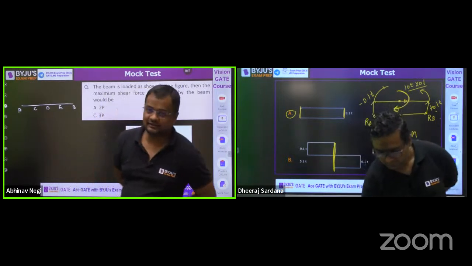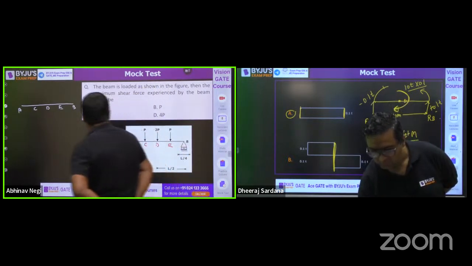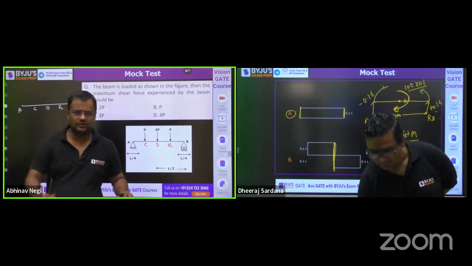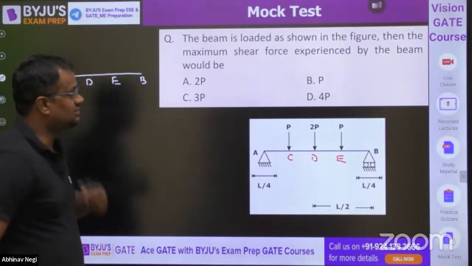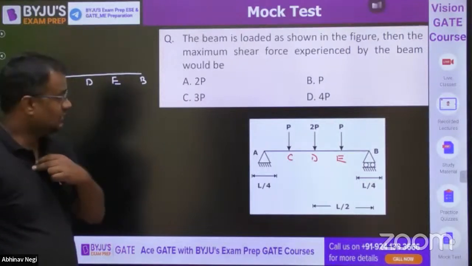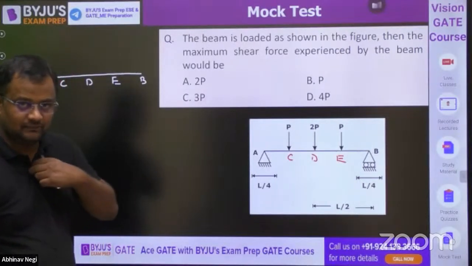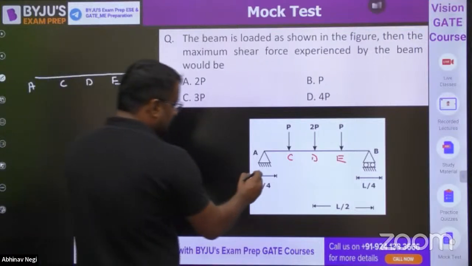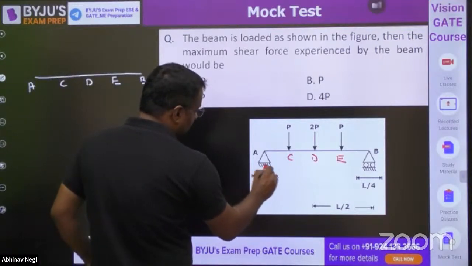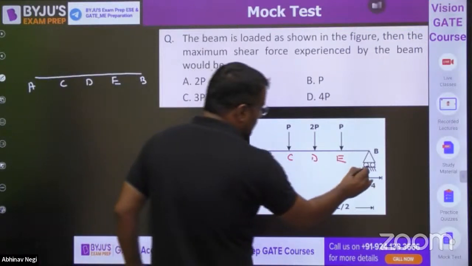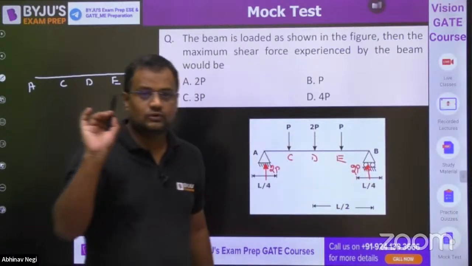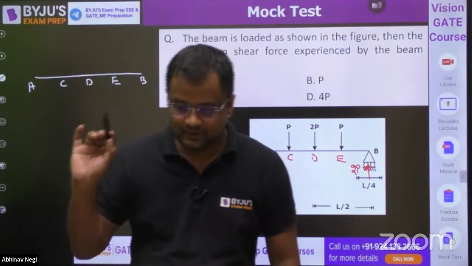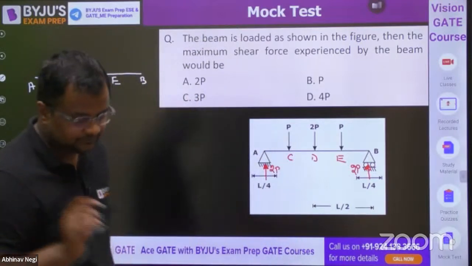So guys, next question again from SFD. The beam, we'll be doing easy questions initially. The beam is loaded as shown in the figure; find the maximum shear force experienced by the beam. Since it is a symmetrical beam, total load is 4P. So the upward reaction will be 2P on both sides. Correct? Because total downward load is 4P.